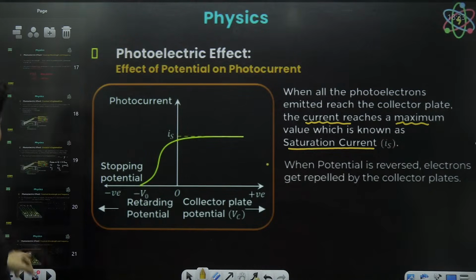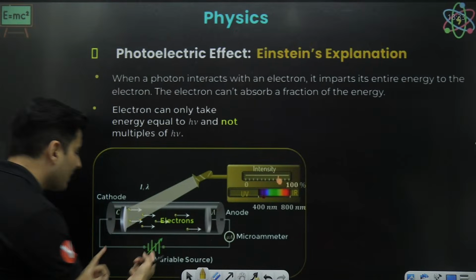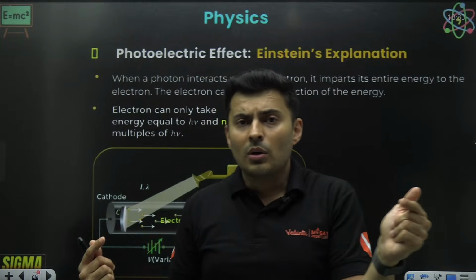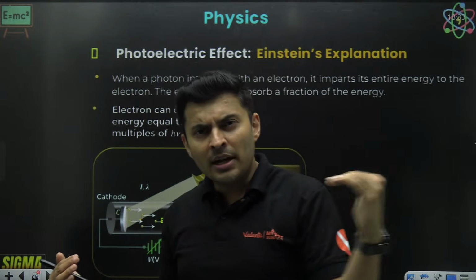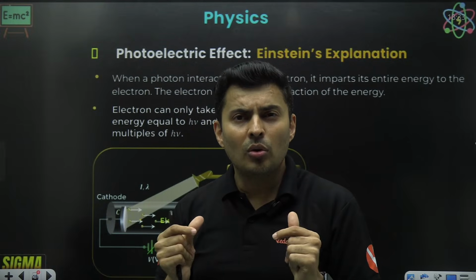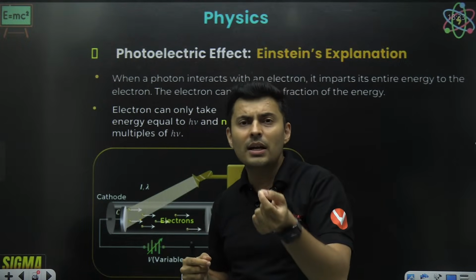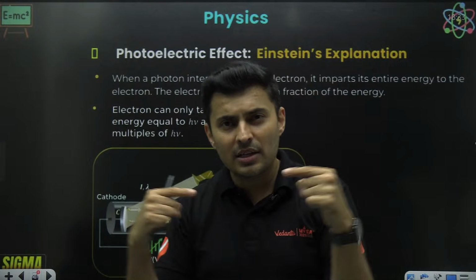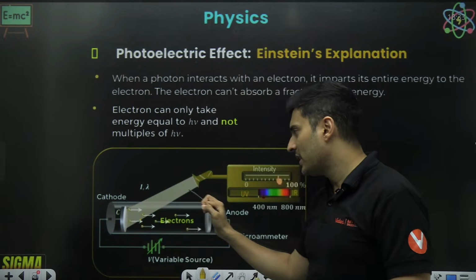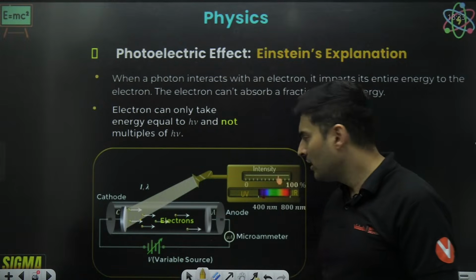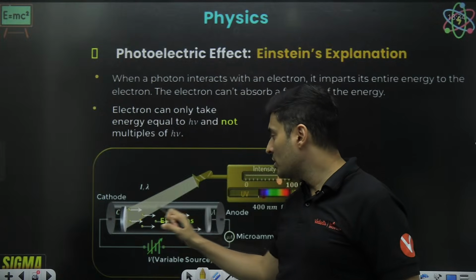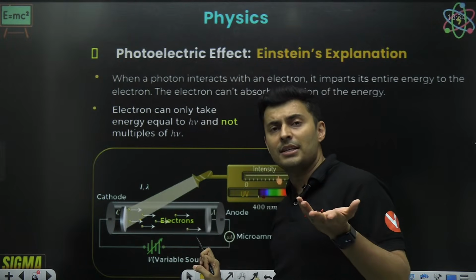Now look at it. Imagine if I now reverse the terminals of the battery. What will happen? The current which was going is now going to be opposed by the battery. The current will reduce naturally because the battery is in the opposite direction of the current. So earlier 100 electrons were ejected, 50 were reaching the other side. Because the battery is opposite, it is stopping current. Maybe instead of 50 reaching here, 40 will reach.